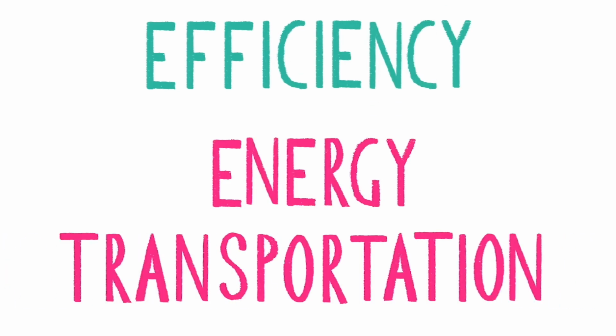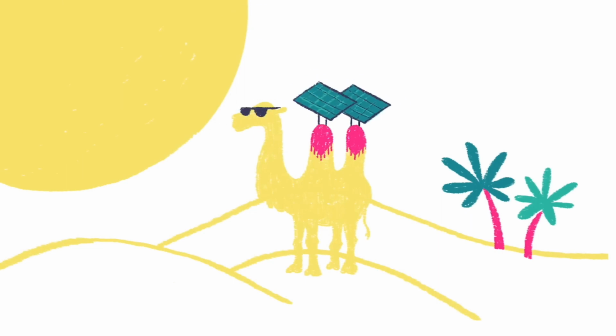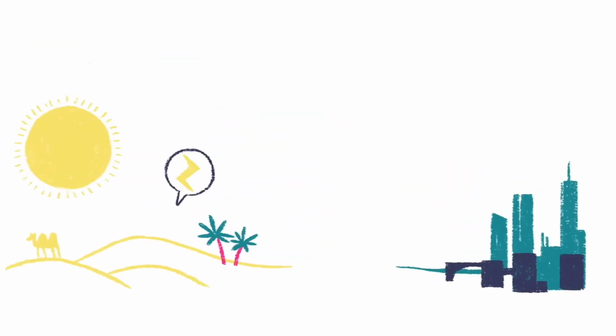It's been estimated that a surface that spans several 100,000 kilometers would be needed to power humanity at our present usage levels. So why don't we build that? Because there are other hurdles in the way, like efficiency and energy transportation. To maximize efficiency, solar plants must be located in areas with lots of sunshine year-round, like deserts. But those are far away from densely populated regions, where energy demand is high.